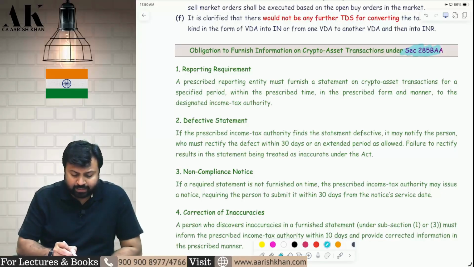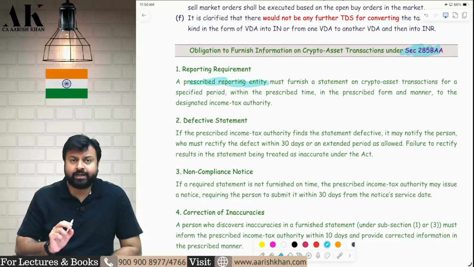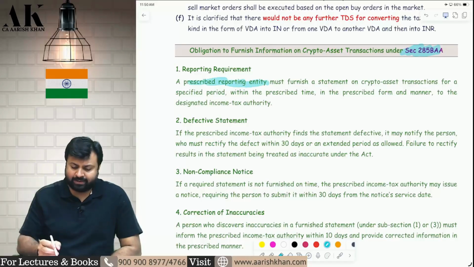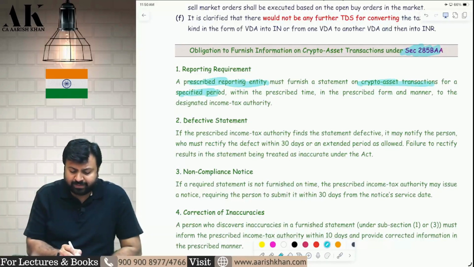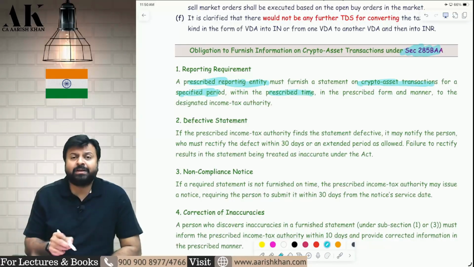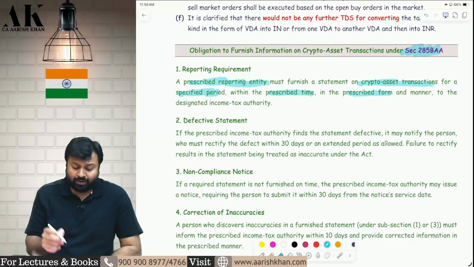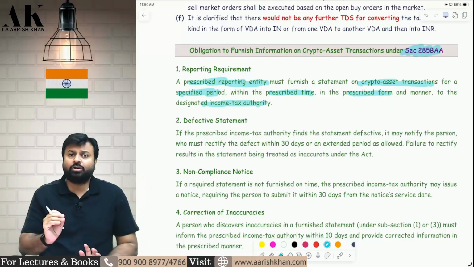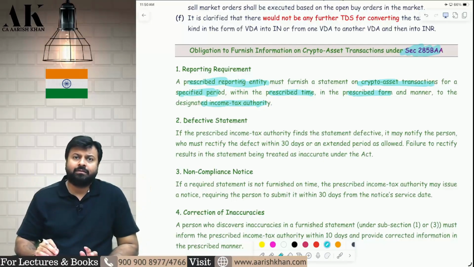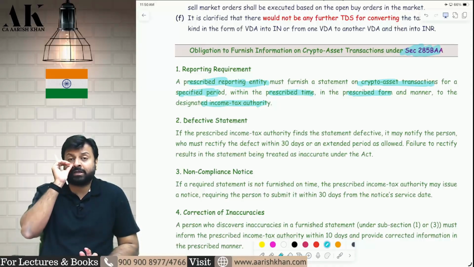Let's see. Reporting requirement. A prescribed reporting entity, who will report? I don't know. Government will prescribe. Must furnish a statement on crypto asset transactions for a specified period within prescribed time, in prescribed form, and to the designated income tax authority. I don't know anything. I just know one thing, that they want the platform or certain institutions to report certain transactions with respect to what? Cryptocurrencies.